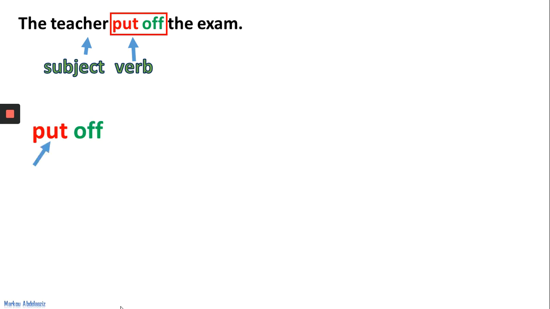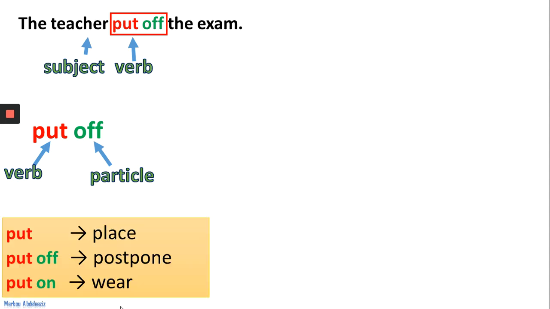So put off: here we have a verb plus what we call a particle. Ordinarily, put is used to talk about a place, for example, to put the pen down, or to put the book in a bookshelf.